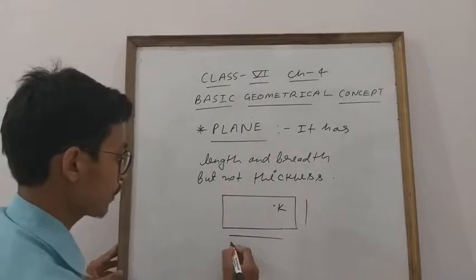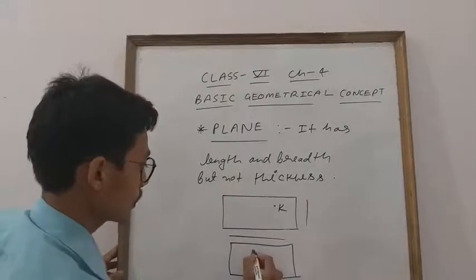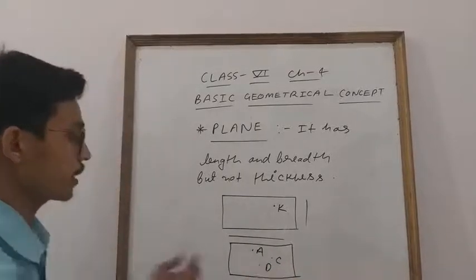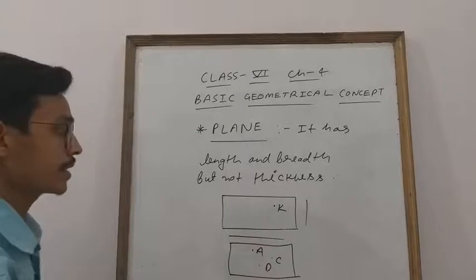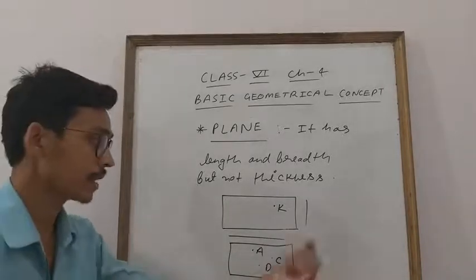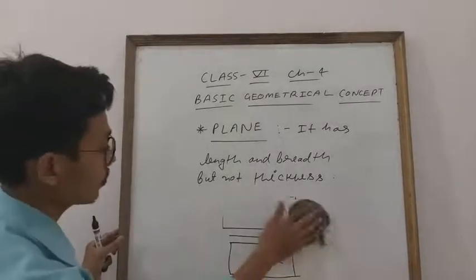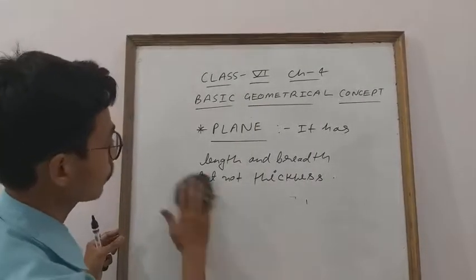You can also give an example like that. There are points A, C, D. This point represents the position, and ABC is a plane which has length and breadth, but not, student, but not what? Thickness. Clear, everyone? So this is about plane. Okay, student? Now move to the next thing.